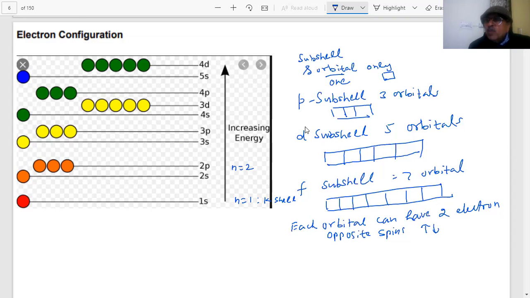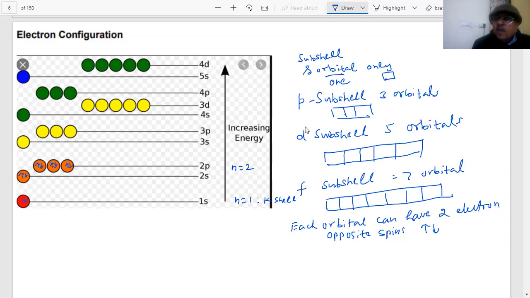After this comes the 2p. In 2p, there are three orbitals. So how many total electrons can I put in 2p, students? 2 plus 2 plus 2, that is 6. Here you can put 1 and 2, here 1 and 2, here 1, 2, 3, 4, 5, maximum 6.